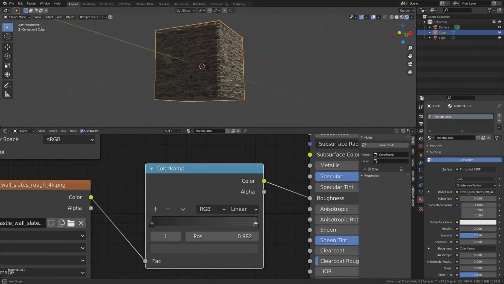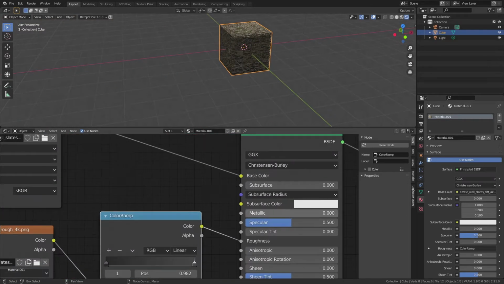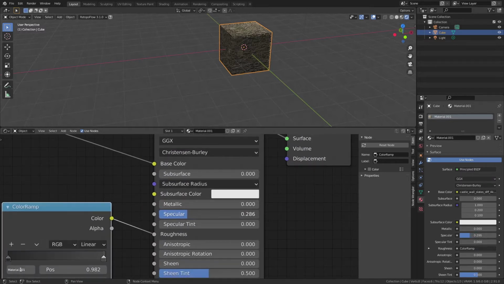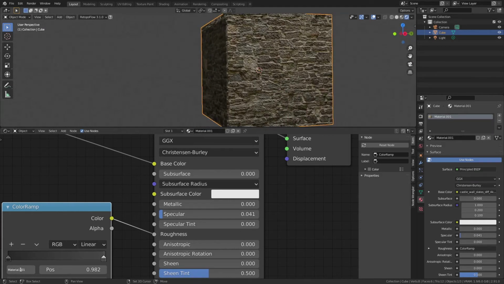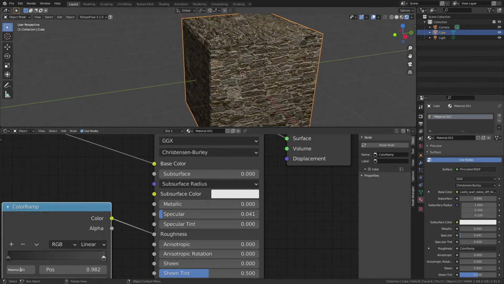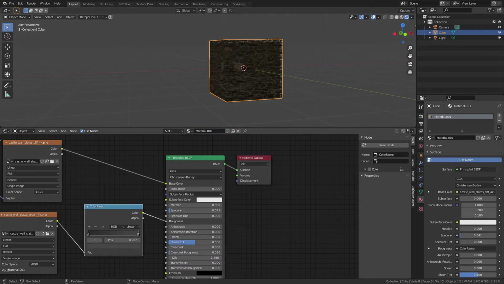Alright, so yeah, this is the basic technique we will be using. Of course, the specular can also just be very close to 0, because these are bricks and they don't reflect that much. But yeah, that's the basic technique we'll be using throughout this video.